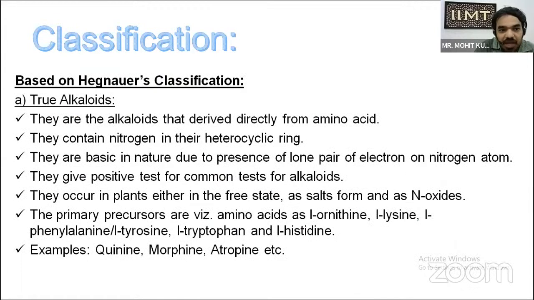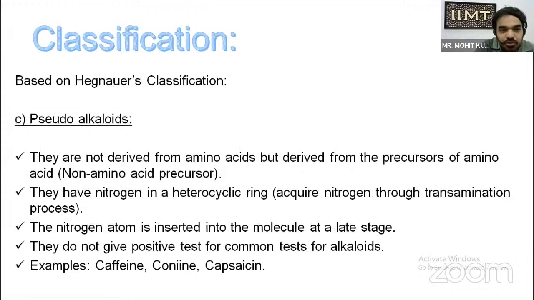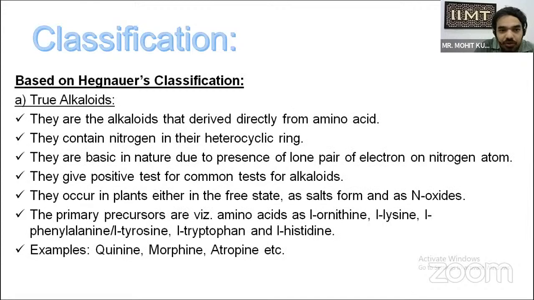The second classification is based on Hegnauer. They are classified basically into three categories: true alkaloid, proto-alkaloid, and pseudo-alkaloid. True alkaloids are alkaloids that are directly derived from amino acids. They contain nitrogen in the heterocyclic ring. They are basic in nature due to the presence of a lone pair of electrons on the nitrogen atom. They give a positive test for alkaloids. They occur either in free state, as salts, or as nitrogen oxides. Their primary precursors are amino acids such as L-arginine, L-lysine, phenylalanine, L-tryptophan, and L-histidine. Examples include guanine, morphine, and atropine.